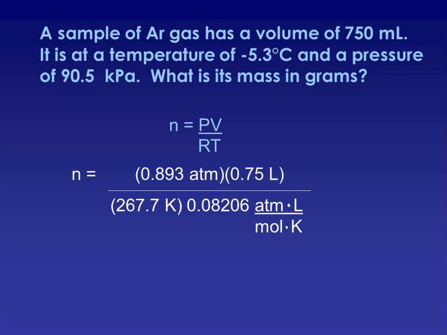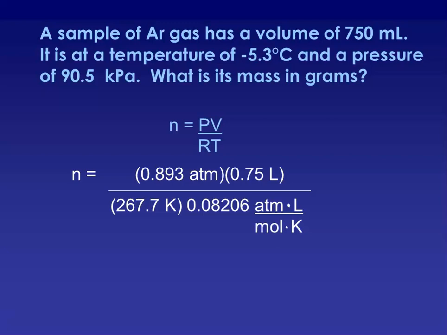So if we do those different conversions using the relationship that 101.325 kPa is equivalent to 1 atmosphere, we get our atmospheric equivalent to 90.5 kPa to be 0.893 atmospheres. Our volume would need to be divided by 1,000 to account for the relationship between milliliters and liters, 0.75 liters. And when we convert our temperature in Celsius to Kelvin by adding 273, we get 267.7 Kelvin.